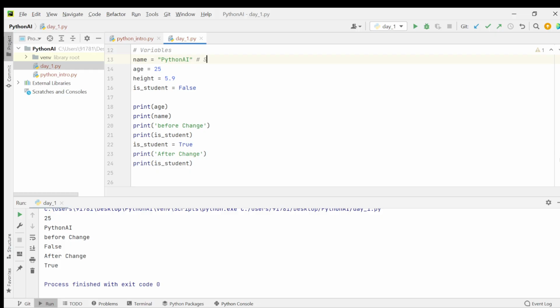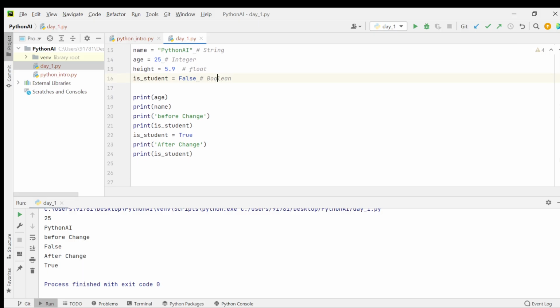So again, in the comments, this is a string, and this is an integer, and this is a float, and it is a Boolean. One more small thing here. In this variable I stored a Boolean value. Can I store some other data type in this variable?